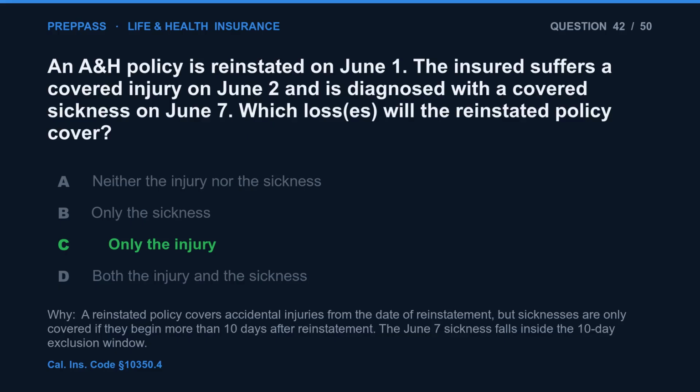The correct answer is C. A reinstated policy covers accidental injuries from the date of reinstatement, but sicknesses are only covered if they begin more than 10 days after reinstatement. The June 7th sickness falls inside the 10-day exclusion window.